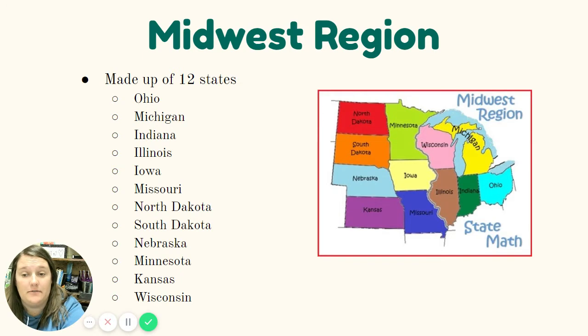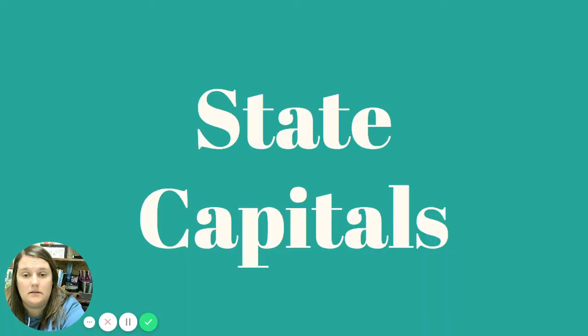This Midwest region, just a review, is made up of 12 states, all the way east at Ohio, and then working its way over west to that border of North Dakota, South Dakota, Nebraska, and Kansas, okay? This is made up of our Great Plains region and the Great Lakes region, too.